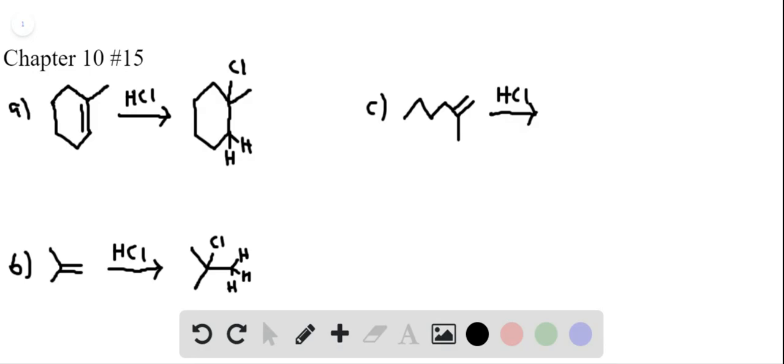Then for C, we have a similar situation, another terminal alkene. There are two hydrogens on the terminal carbon and none on the interior carbon. And so the hydrogen will go to where there are more hydrogens, and the chlorine will go to where there are fewer hydrogens, or in this case, no hydrogens. So that's going to be our product this time.